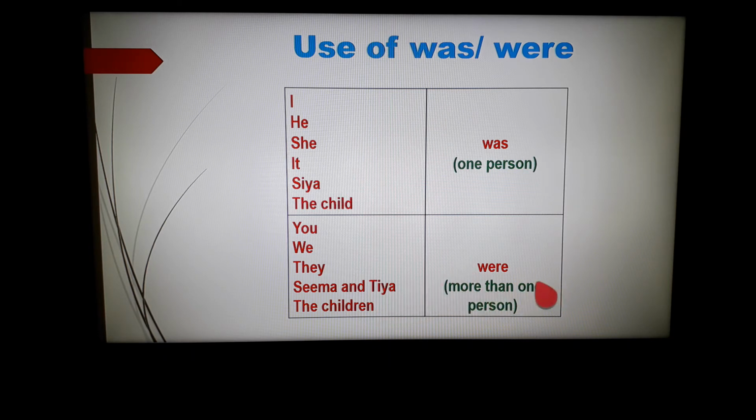So are you clear with this? Was and were are used in the past tense and we write was to show one person, and when we are talking about more than one person, we write were.